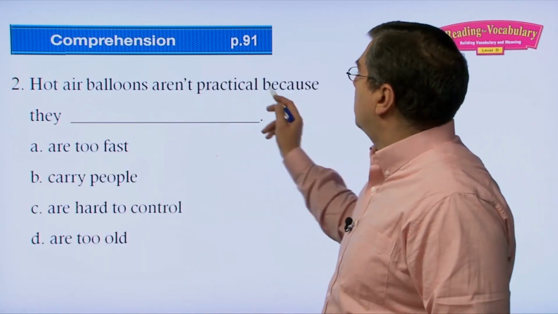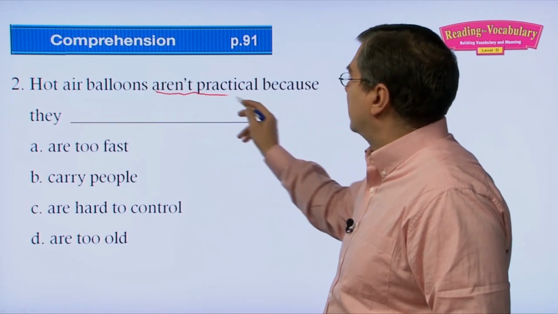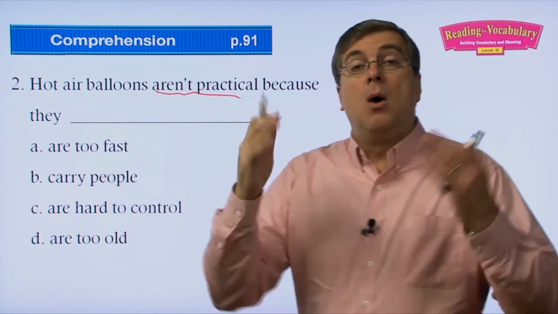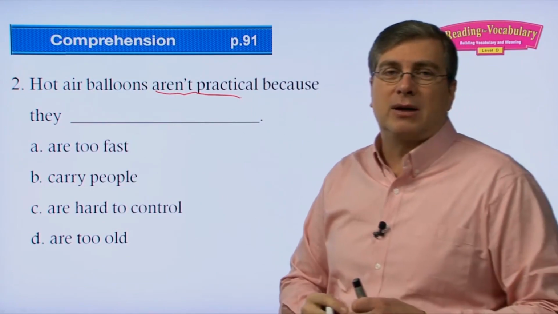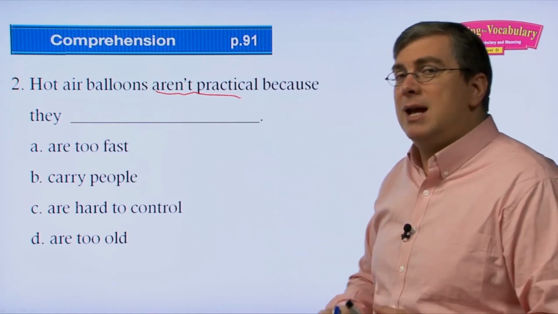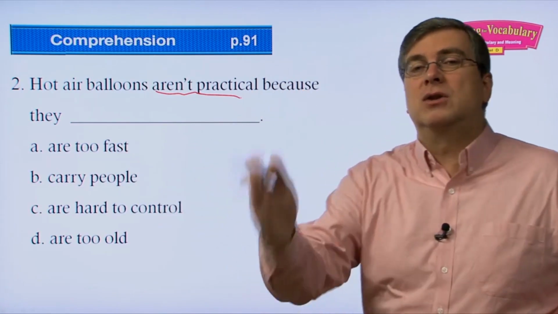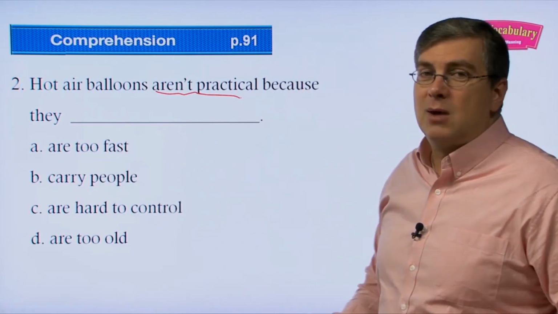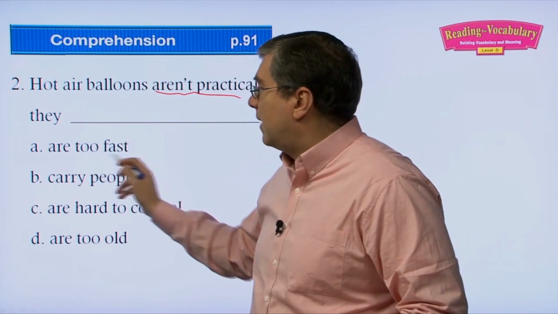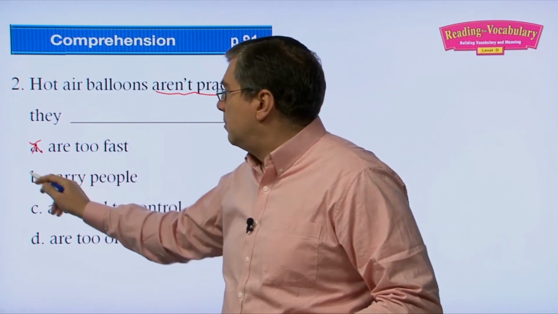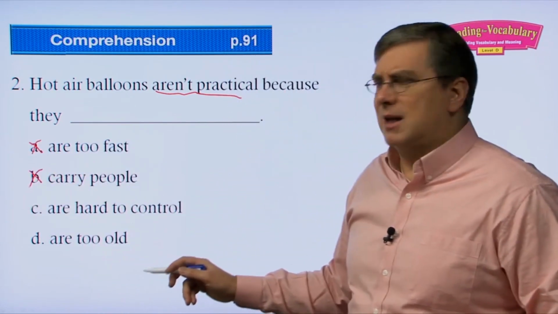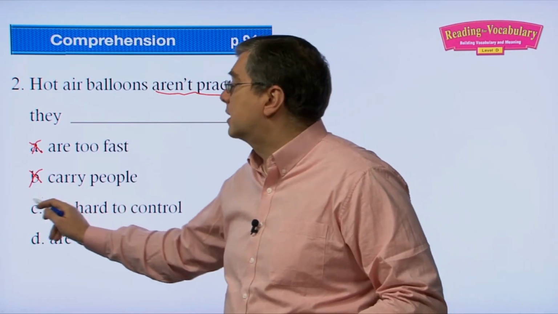Hot air balloons aren't practical. They are not practical because why? Why aren't hot air balloons practical? I talked about this quite a bit. Because when you went up, could you control where you went? No, the wind took you where it wanted to go. So, are too fast? No. Carry people? No, that's practical. That's not impractical. Are hard to control.